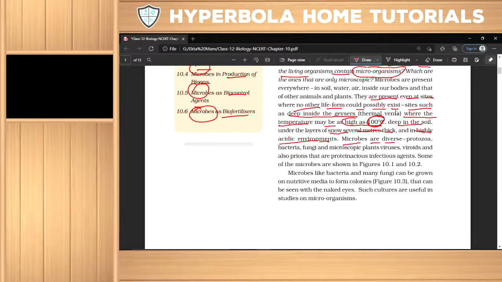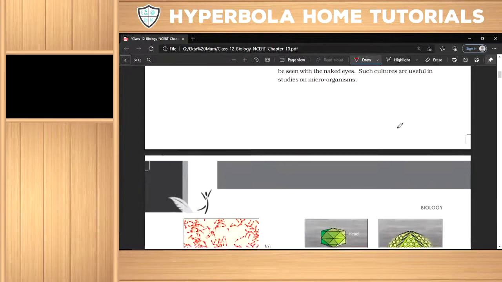Microbes are diverse: protozoans, bacteria, fungi, microscopic plants, viruses, viroids and also prions, which are proteinaceous infectious agents. Some of the microbes are shown in figures 10.1 and 10.2.